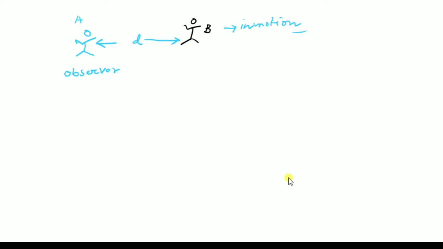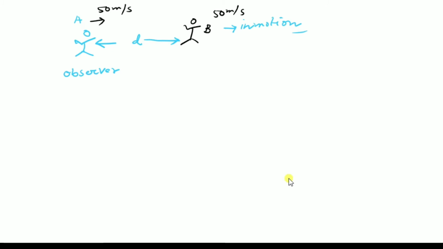But in the same situation, suppose A is moving in this direction with a velocity of 50 meters per second, and B is also moving at 50 meters per second. Then according to observer A, he can say the distance between B and A is not changing. Each and every second it is D. So B is not moving now.